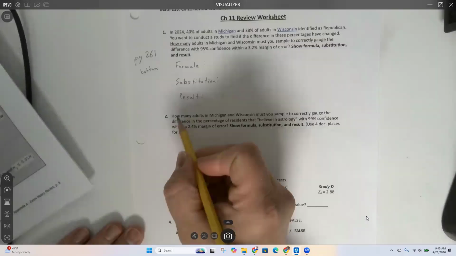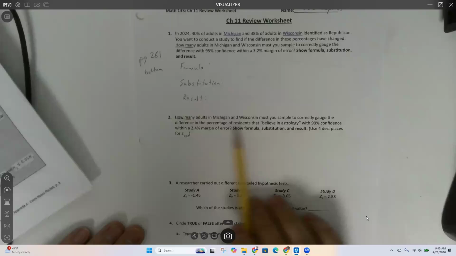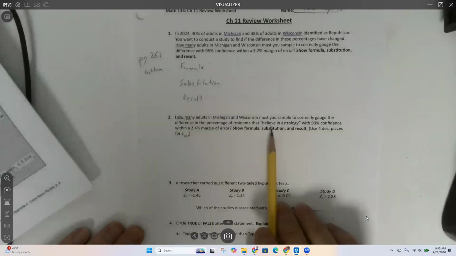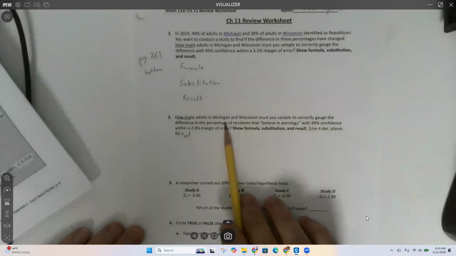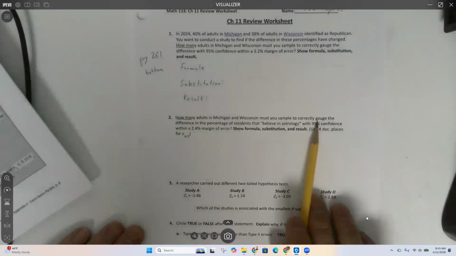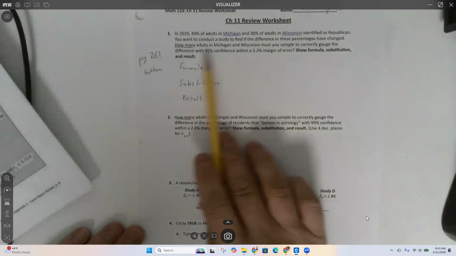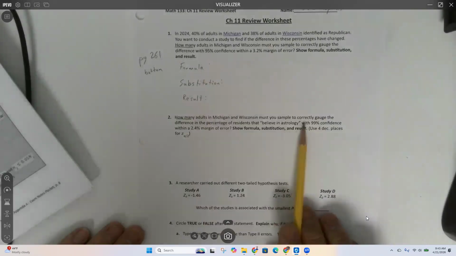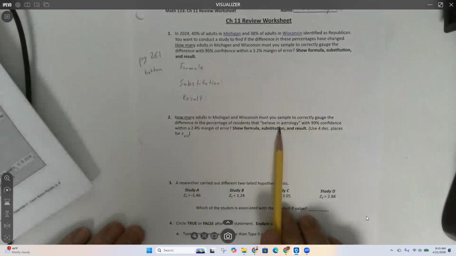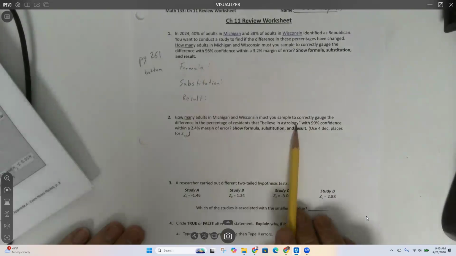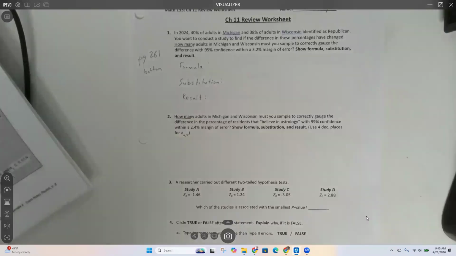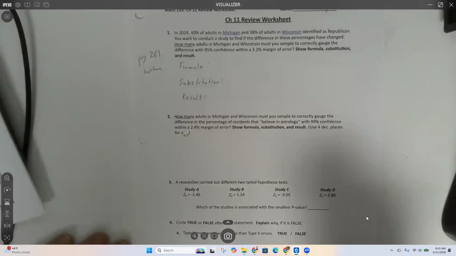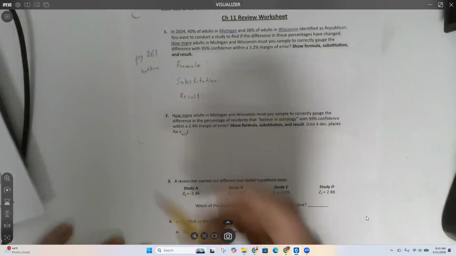How many again, right? How many adults must you sample to gauge the difference? Oh, so this is a different question. Still asking about Michigan, Wisconsin, but it's a completely different topic. Now we're not talking about Republicans. It's correctly gauge the difference in percentage of residents that believe in astrology. I mean, I guess you can try to argue whether Republicans believe in astrology or not. Anyway, we need the formula.